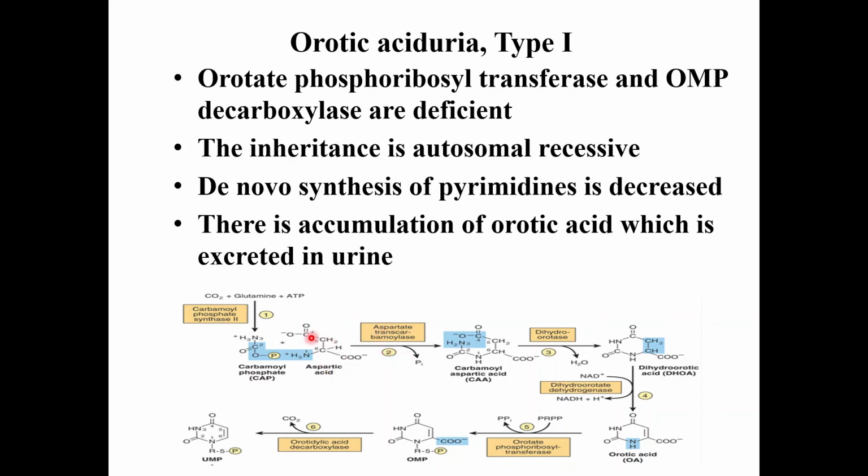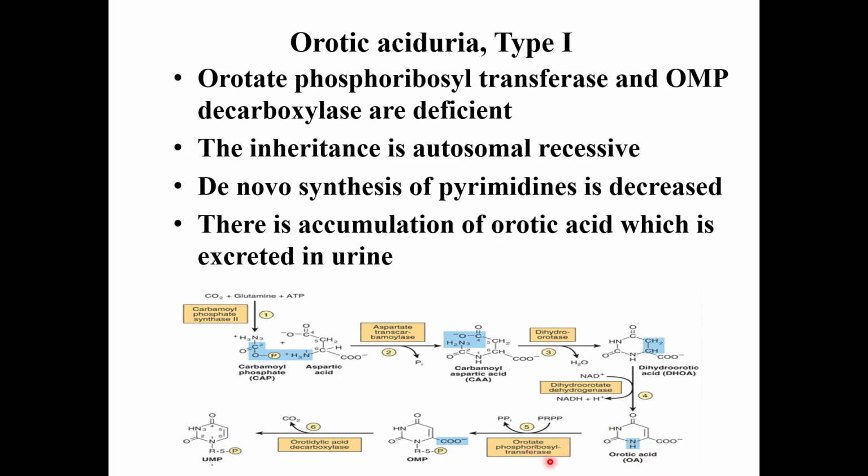Then aspartate is condensed with carbamyl phosphate to form carbamyl aspartate. This is the second step. Then from carbamyl aspartate, dihydroorotate is formed in presence of the enzyme dihydroorotase, and from dihydroorotate, after dehydrogenation, orotate is formed.